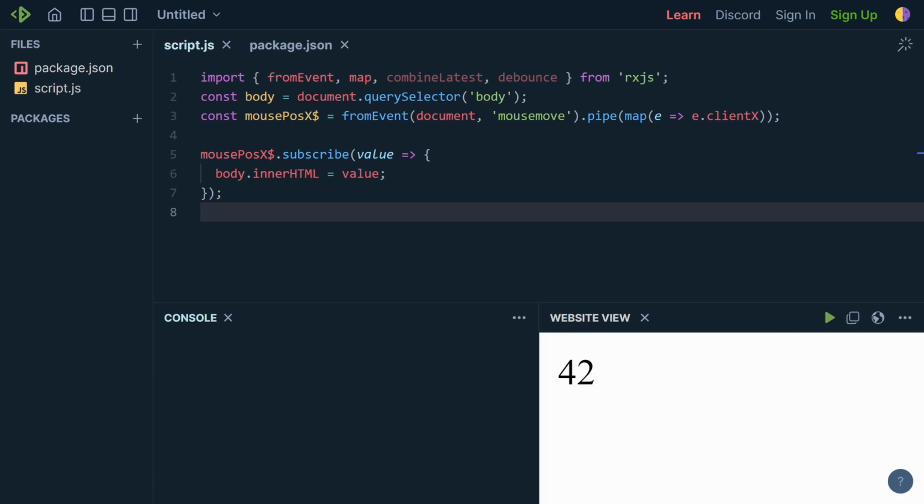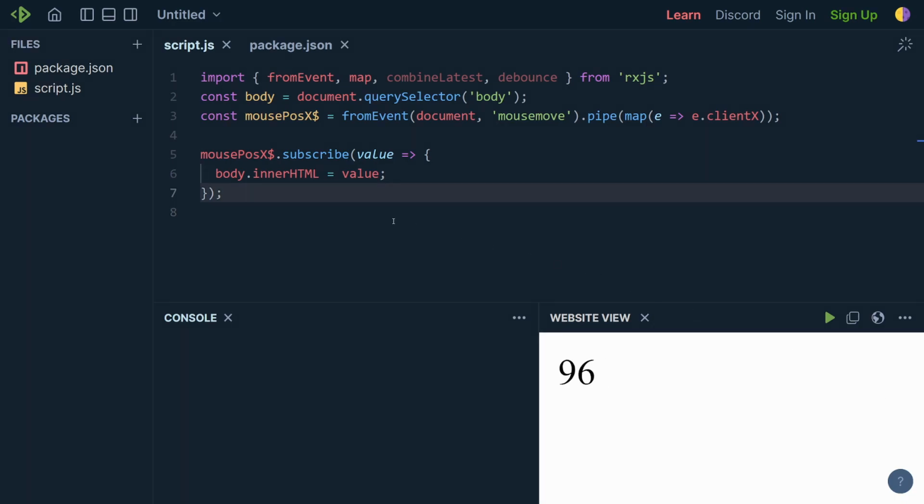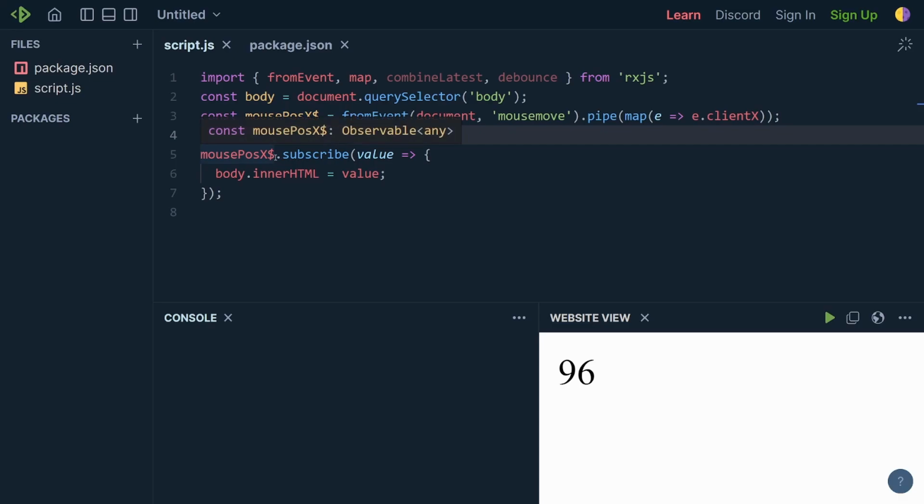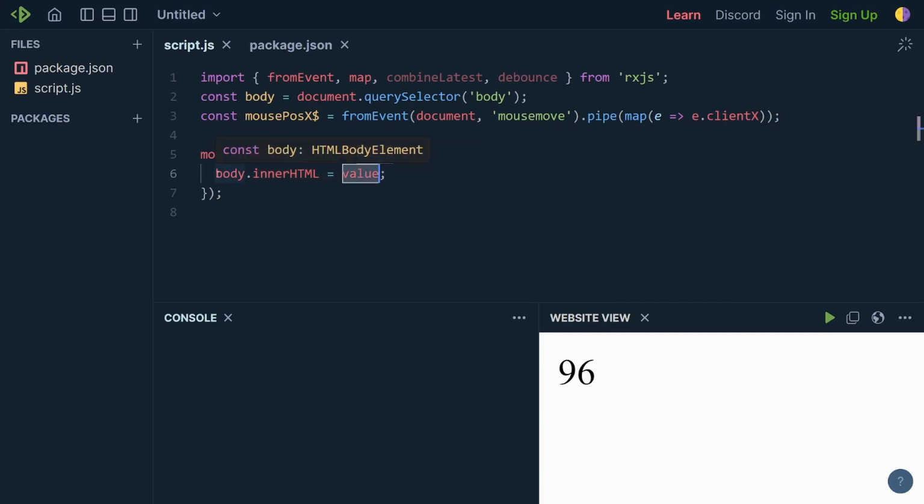We will make a web page that prints the mouse position to the screen. Again, don't worry if you don't understand the details. We just want to give a more practical example of what a glitch is. So here's the JavaScript code that prints the mouse X position. It takes the mouse move event from the HTML document, and for each mouse move event occurrence, it takes the X position and puts that in a signal variable. Then we subscribe to each event occurrence of the signal and print the value in the HTML body.